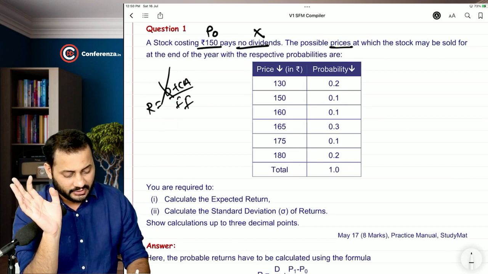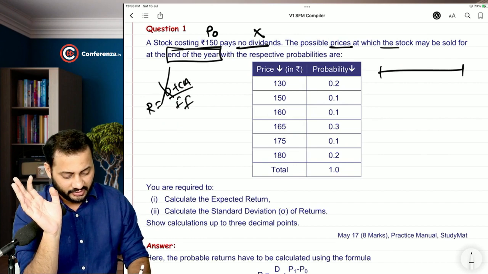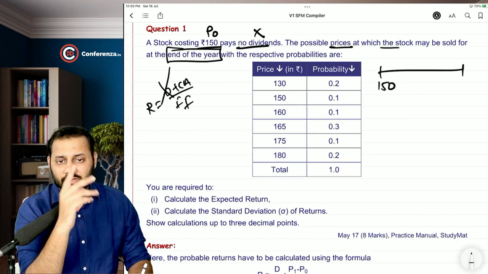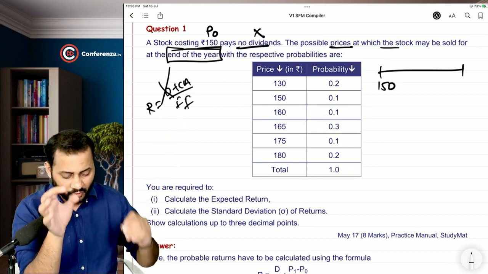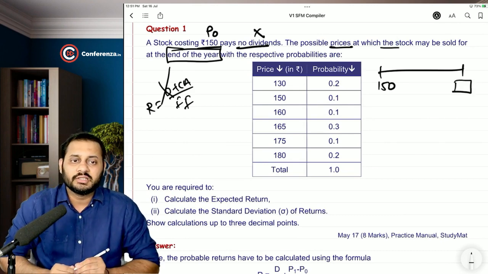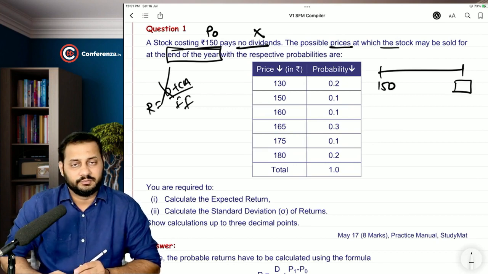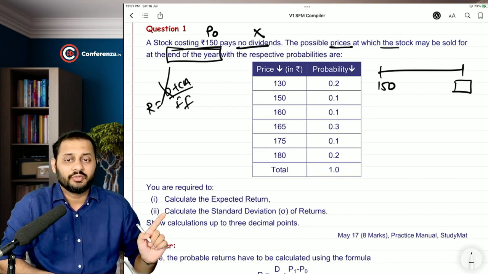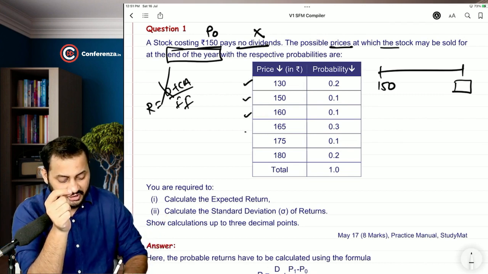The possible prices at which the stock may be sold at the end of the year. So you are starting this journey at 150 rupees by investing 150 in this stock, but there are multiple prices possible at the end of the year: 130, 50, 60, 65, 75, 85 and so on. You will have to calculate one single price in order to find the expected return. But that's not the end. They are also asking you to calculate the standard deviation of the returns. That means you will have to find the return at each point.